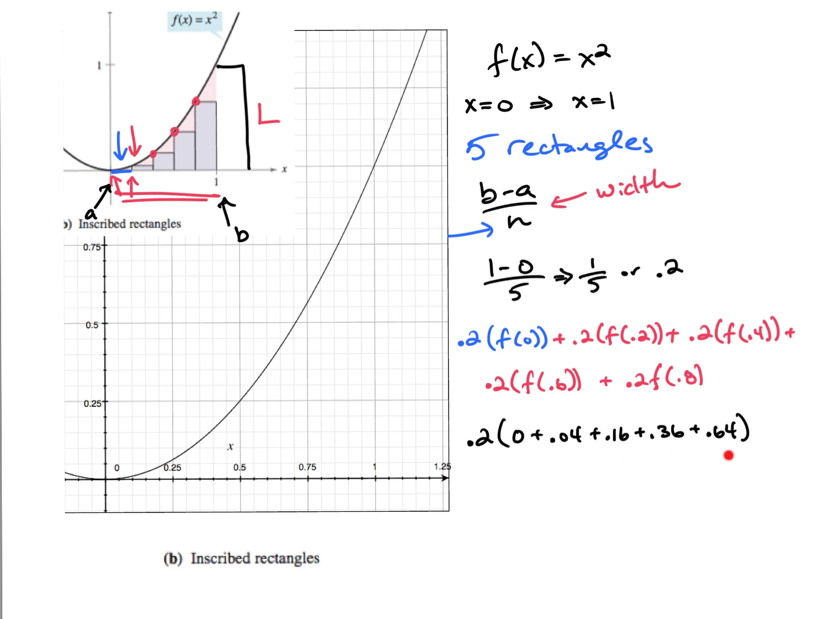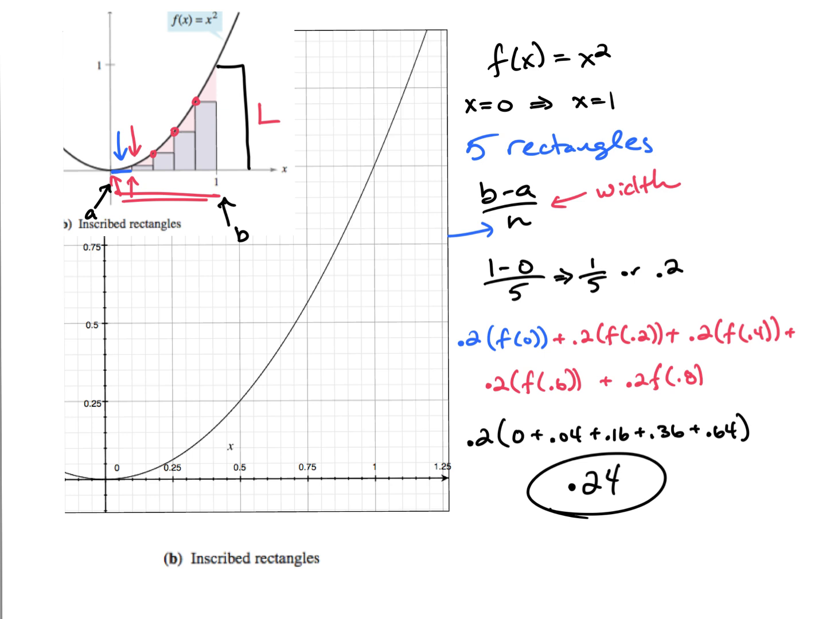0.2. So I got 1.2 times 0.2. So 1.2 divided by 5, basically. 0.24. I knew that. I did that in my head actually. So we got 0.24 is the area approximated under that curve.